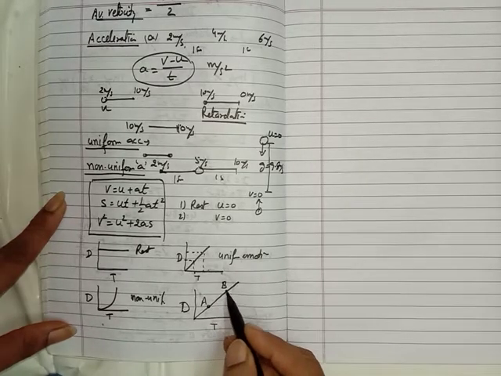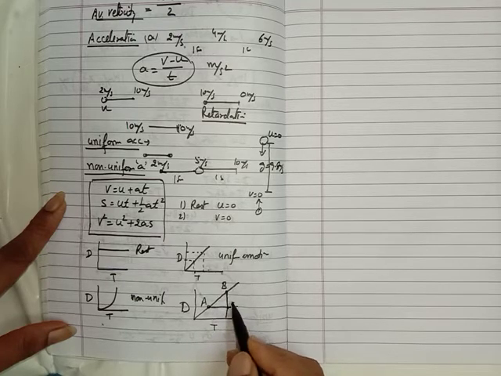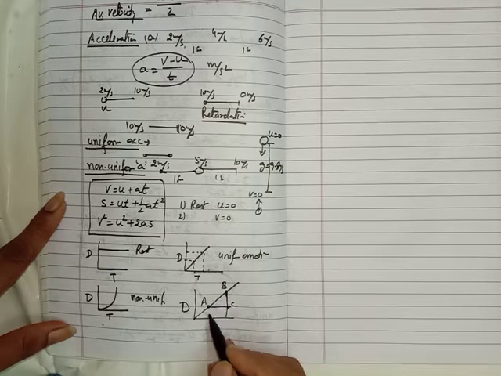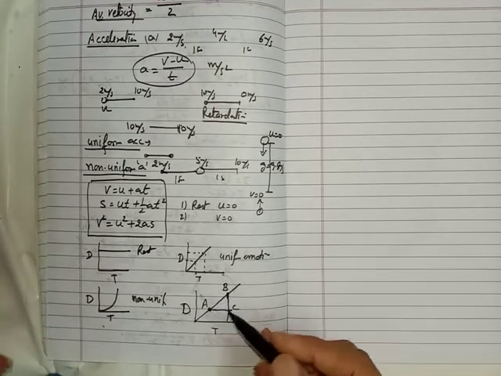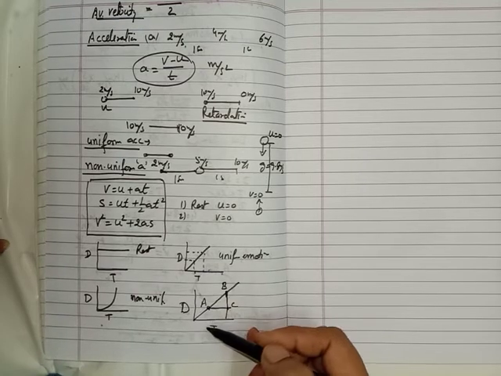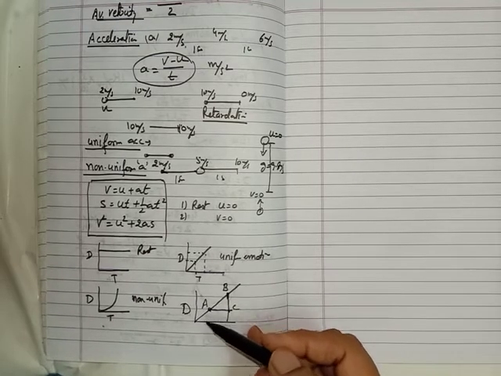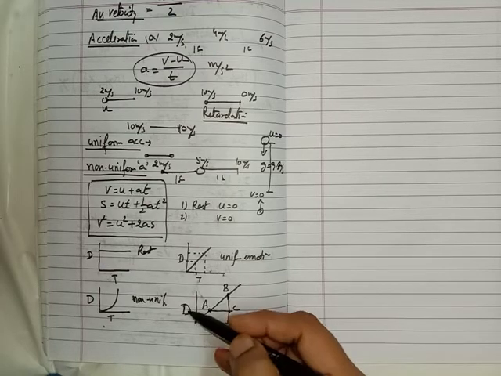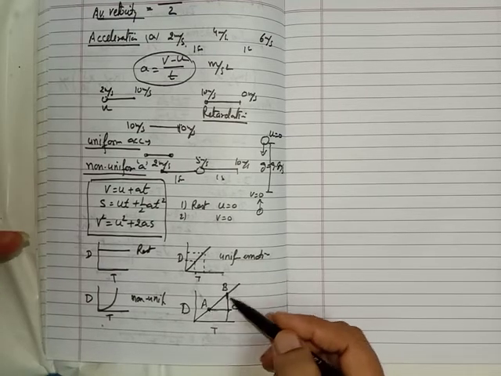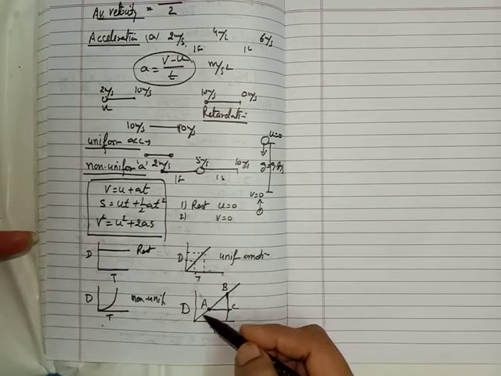The slope is the perpendicular upon the base. We have to find this perpendicular distance, BC, upon this distance, AC, for finding the speed.